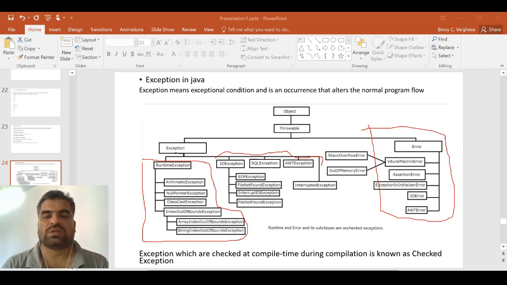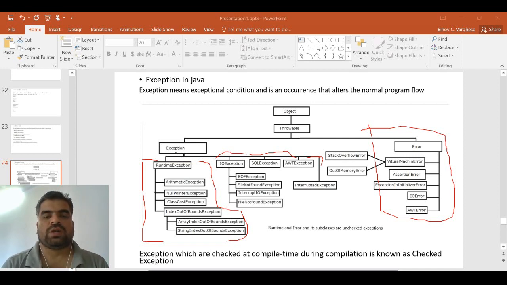All other exceptions are called unchecked exceptions. We are not forced to handle those. All checked exceptions we need to handle. We can see an example here.